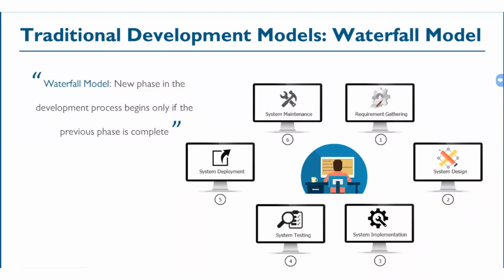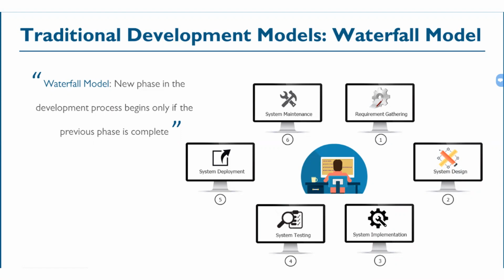As you can see in my slide, I have 6 different components under the waterfall model: requirement gathering, system design, system implementation, system testing, system deployment, and system maintenance. We'll be understanding all these components one by one in a very detailed way.